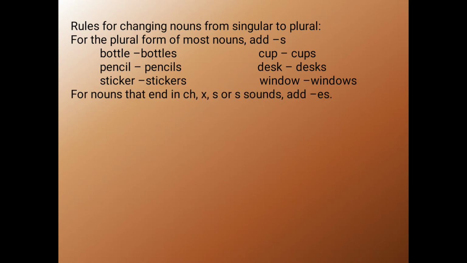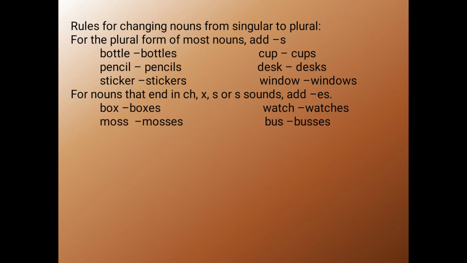And for the next rule, what is there? For nouns that end in ch, x, s or s sounds, we add es. So for example, box, it is ending with x, so we are adding es to the word box. It becomes boxes. In the same way, watch, it is ending with ch, so we are adding es. So it becomes watches. Watch, watches. In a similar way, moss, mosses, bus, buses.